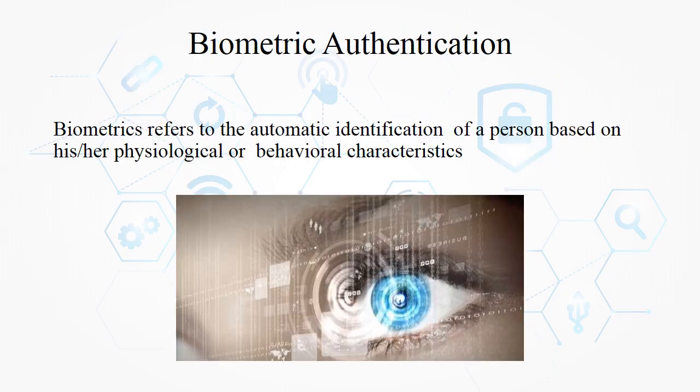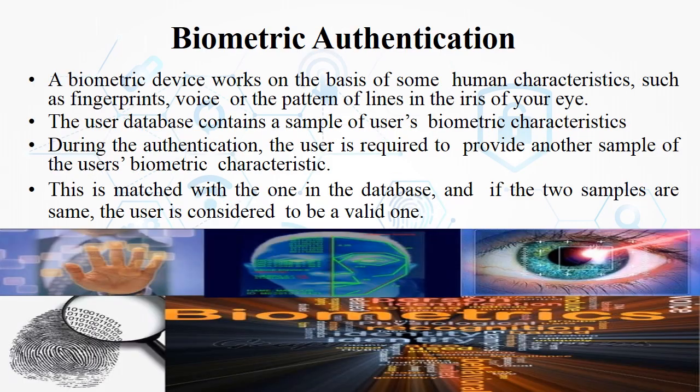Okay, now we are moving to biometric authentication. Biometric refers to automatic identification of a person based on his or her physiological or behavioral characteristics. Basically, a biometric verification is a technical term used for body measurements and calculation. It refers to metrics related to human characteristics. Authentication is used in computer science as a form of identification and access control.